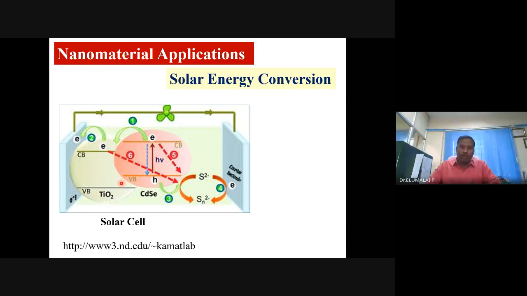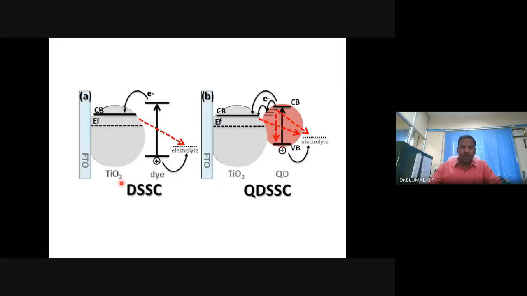We continue to have solar cells, which essentially use an expensive toxic dye to capture the light. Once it captures the light, there is a separation of electron and hole pair. How effectively you can separate this electron and hole pair gives you the efficiency of the solar cell.